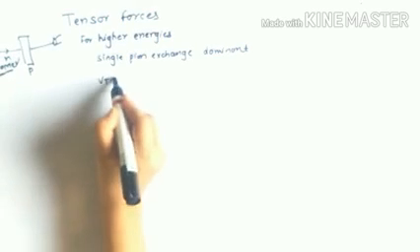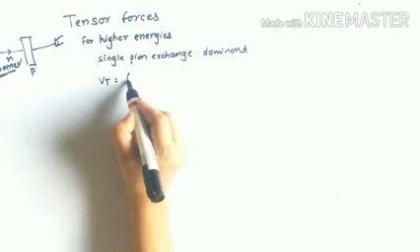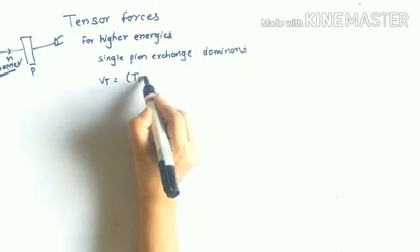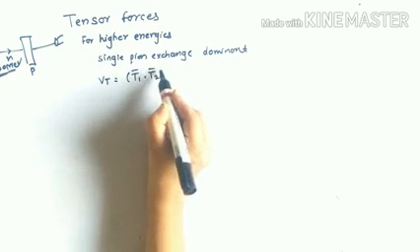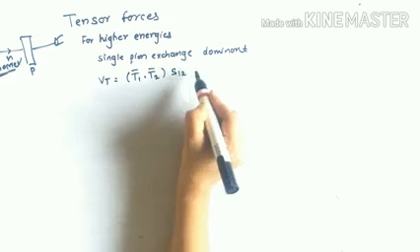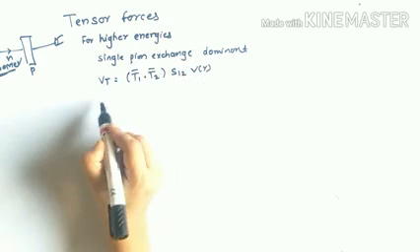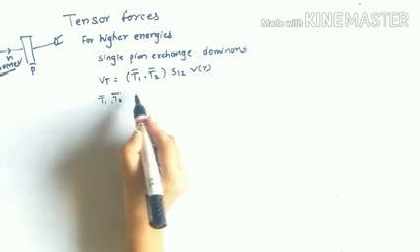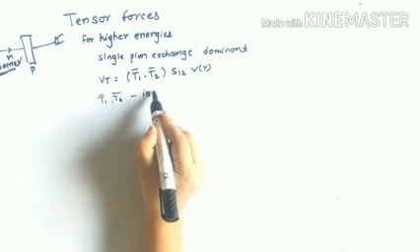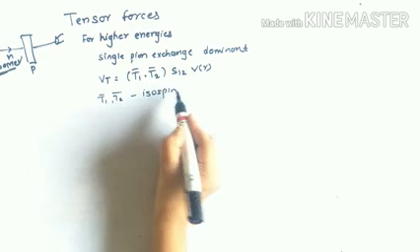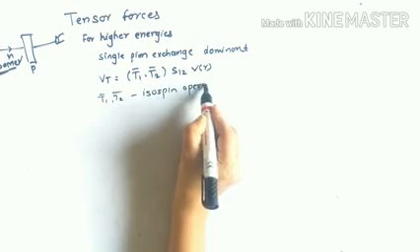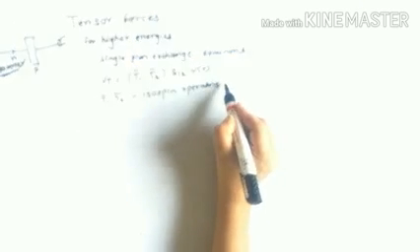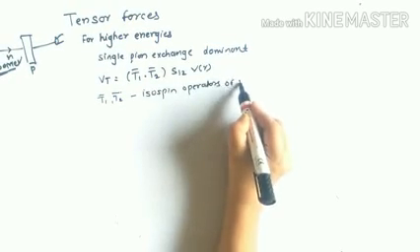and the single pion exchange, or this tensor force, can be expressed in a mathematical way as T1, T2, S12 and V of R. So this T1 and T2 are the isospin operators of nucleon 1 and nucleon 2.